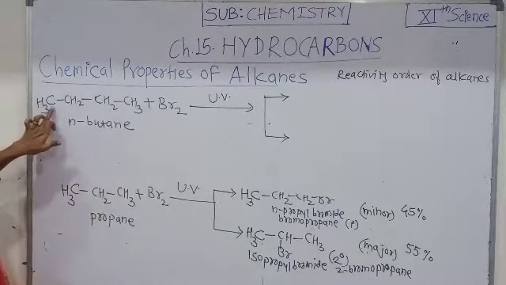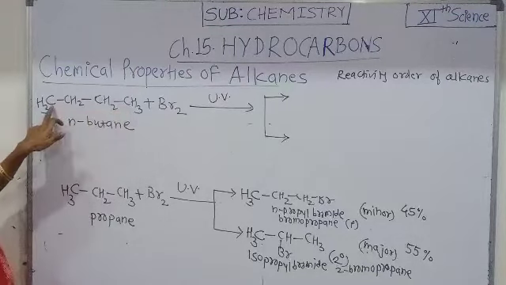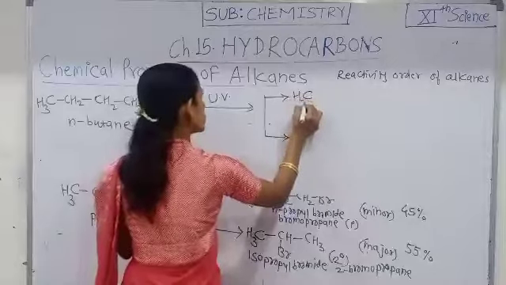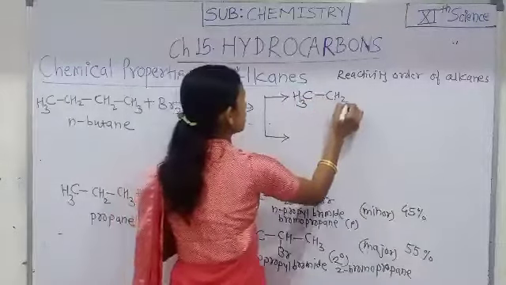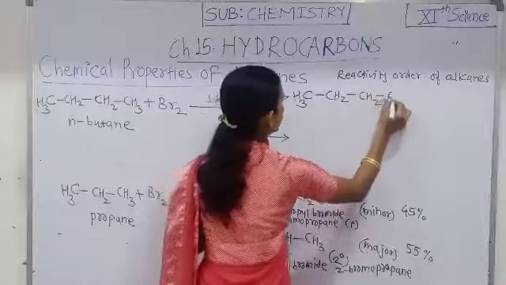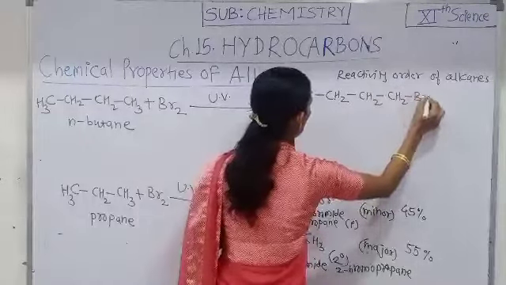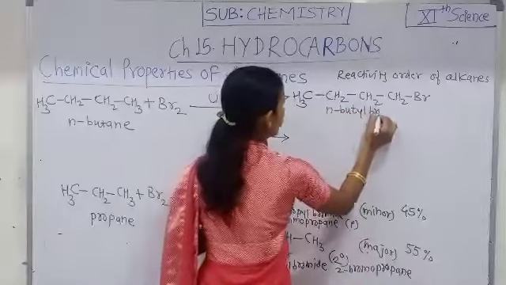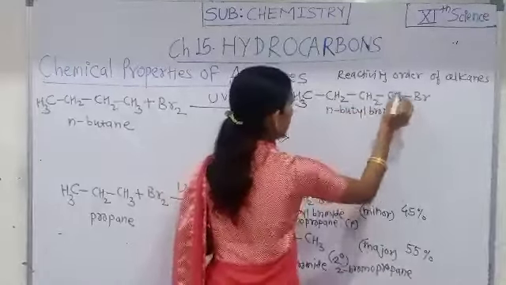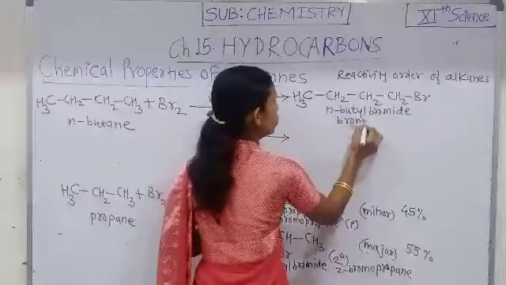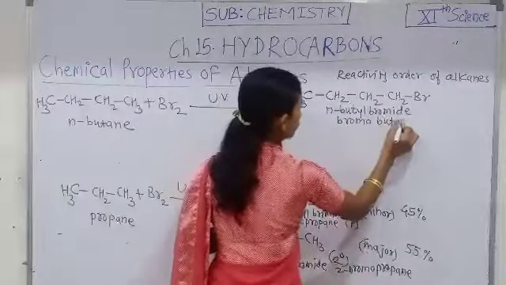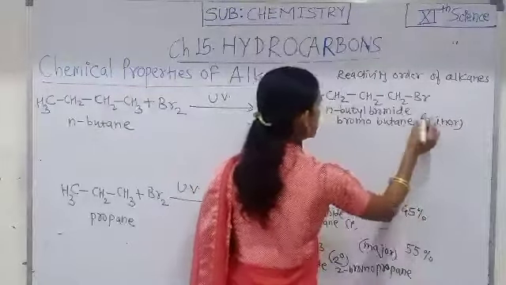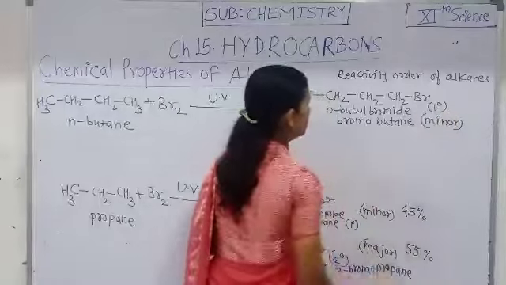Here the CH3 carbon atoms are primary carbon atoms. Therefore the minor product which is obtained is CH3CH2CH2CH2Br, that is n-butyl bromide, or bromobutane, which is a primary alkyl halide.